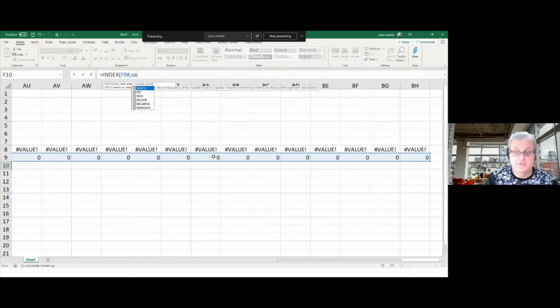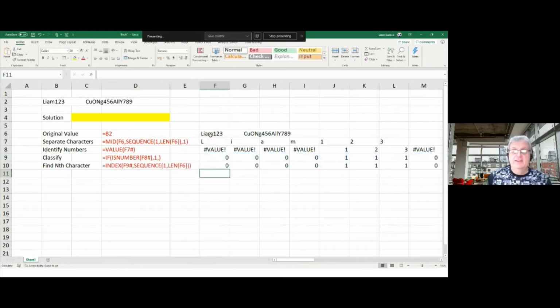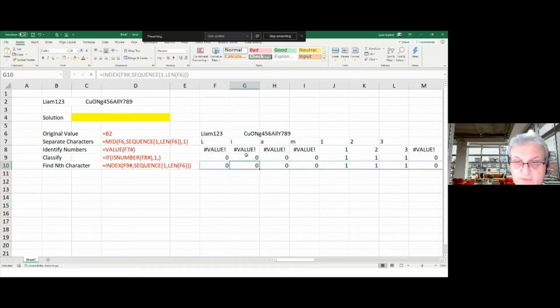So it's going to be equal to the sequence of 1 and the length of the actual original text, which is this thing. Close brackets, close brackets, close brackets. Now that is actually returning the first character in this, that's returning the second, that's returning the third, and so on.